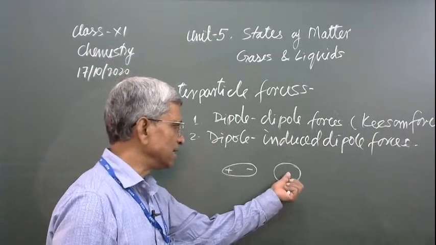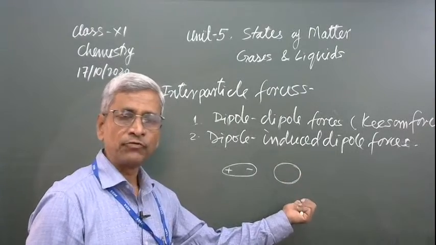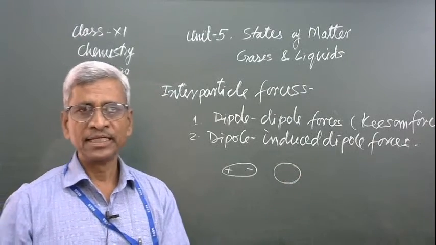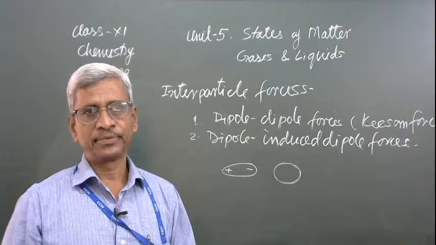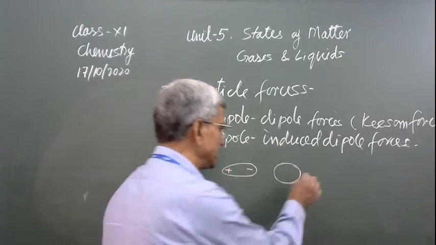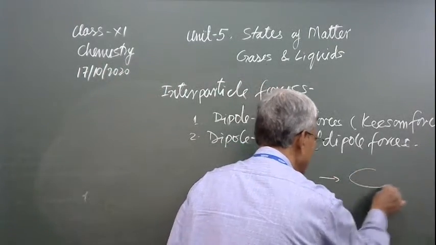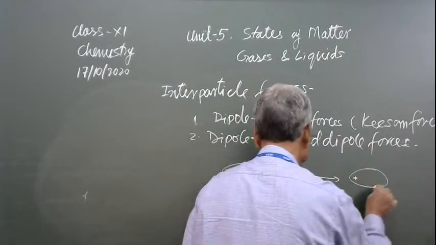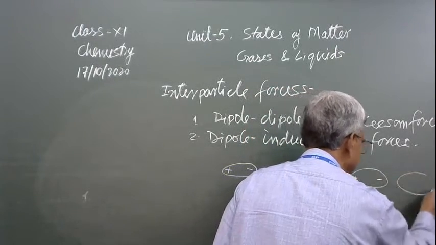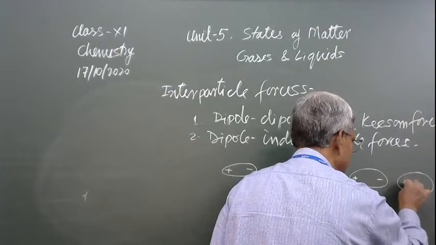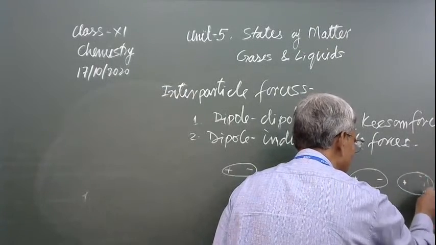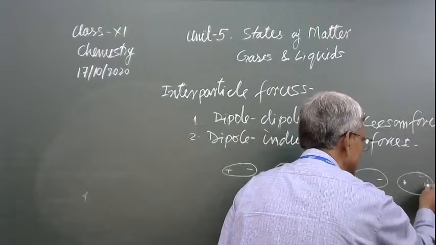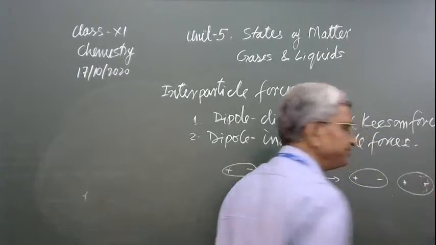Because of that, the distribution of electrons, which was uniform, is going to be disturbed by this interaction. This results in a change here: this part becomes partially positive and electron density is shifted towards the opposite side, where it is negative.